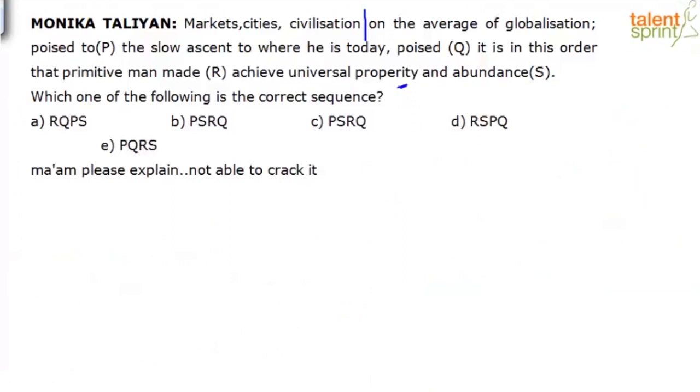Let's see. Whenever you have a list of series, the immediate connect that you can make is, if you look at P, Q, R and S, what do you think can be the logical connect? Or think of any two links that cannot be separated. Okay, let's look at possible links. People are giving me different versions of this.